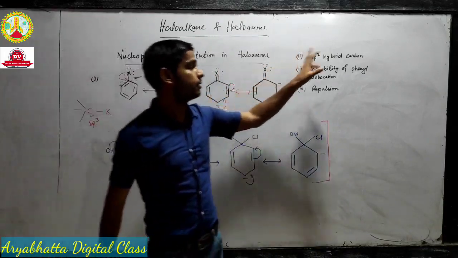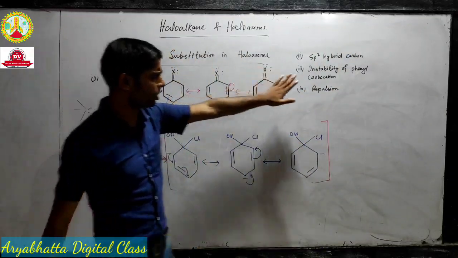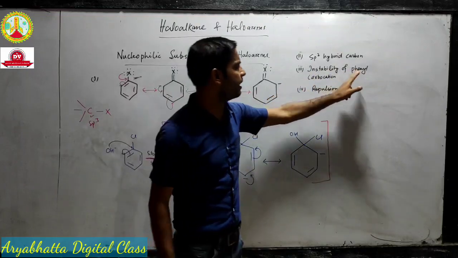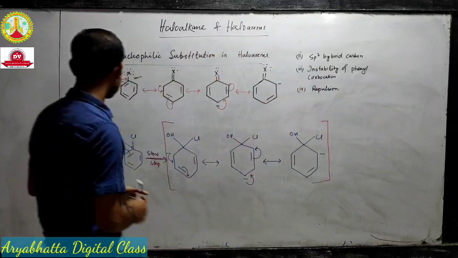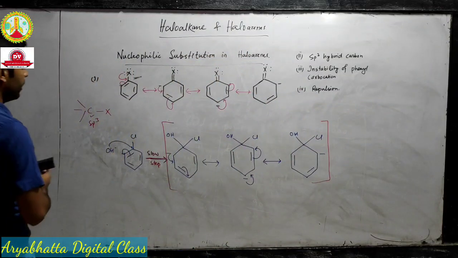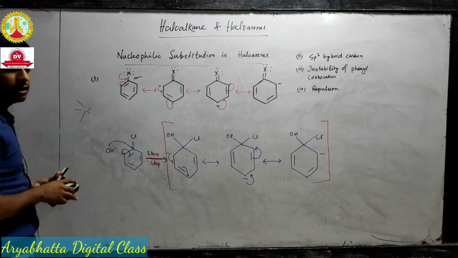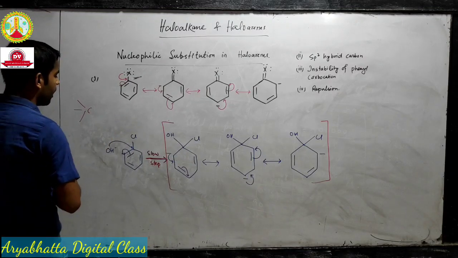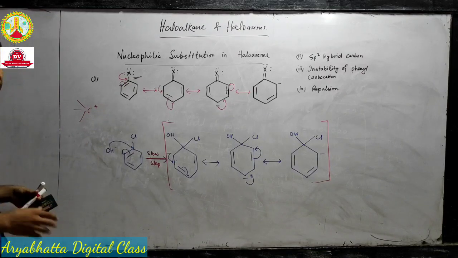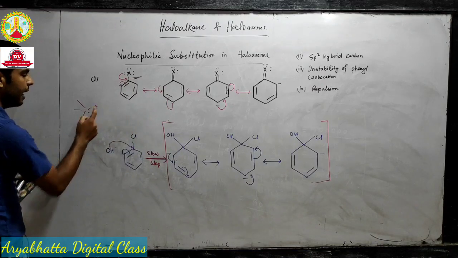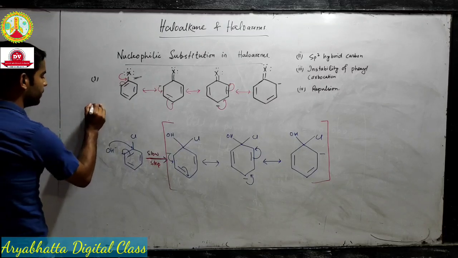So the second reason is the sp2 hybridization state of the carbon. The third reason is the instability of the phenyl carbocation. We have seen that in the SN1 mechanism, when we remove the halogen atom, a positive charge appears here. A carbocation is formed, and in the next step the nucleophile is added. If the same thing happens in benzene, what will happen?